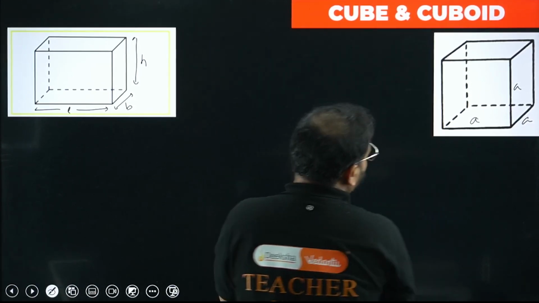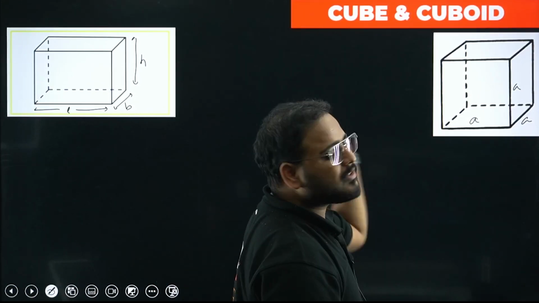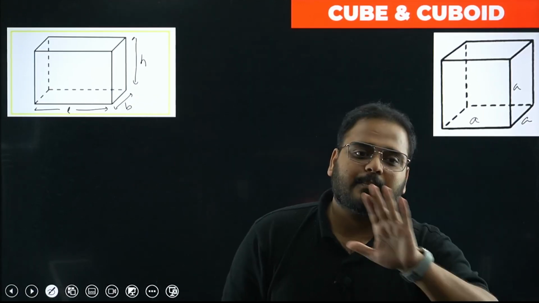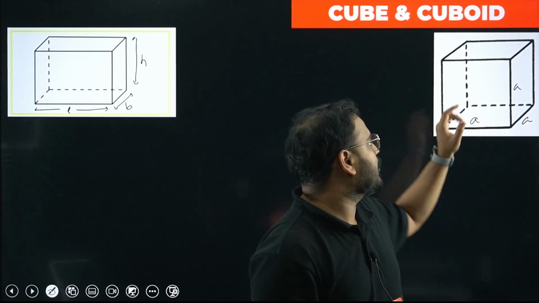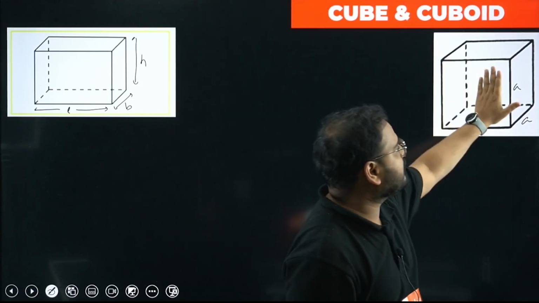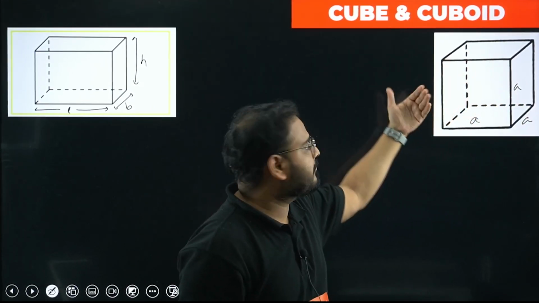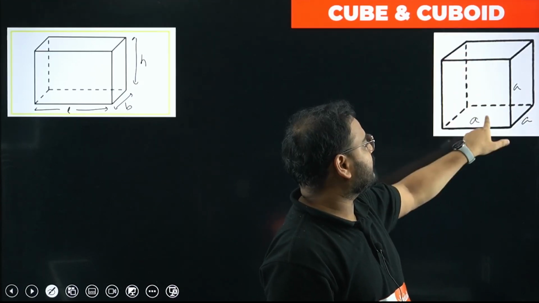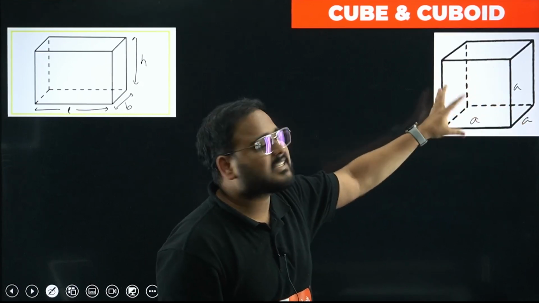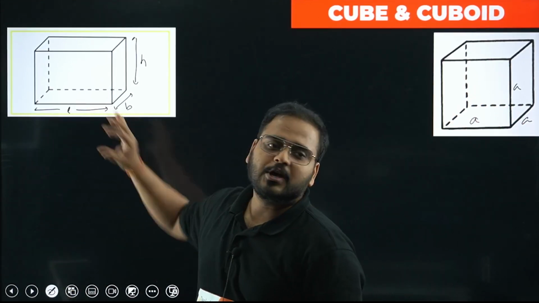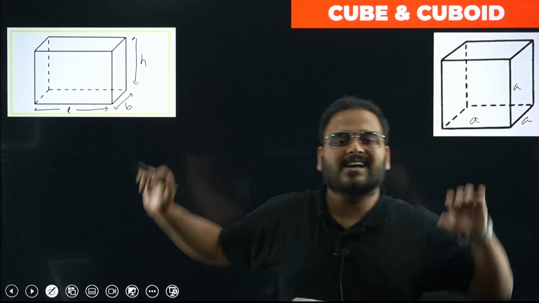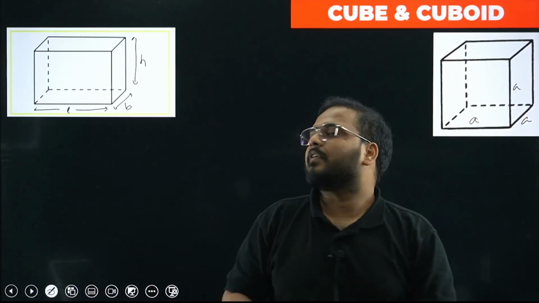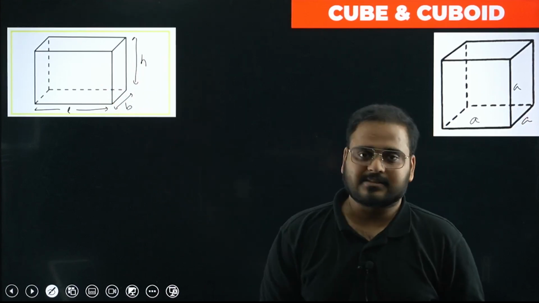So if you check out both the figures, how many faces do you have? Why faces? Because we find area for a 2D shape, right? So how many faces do you have? Please check this out. You have one face in front and one at the back, the front face and the back face. Same way on the right and opposite of that, the left, the floor part and the top part, means a total of 6 faces you can see over here. Same goes in the case of cuboid as well. So 6 faces over here and 6 faces over here. Whereas in the cube, you'll find all the 6 faces to be square. Over here, you'll find the faces to be rectangular in shape. Clear?